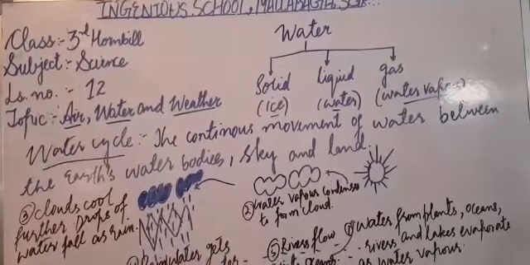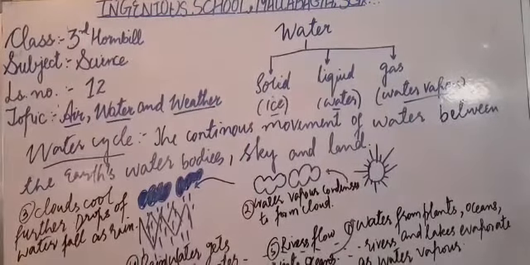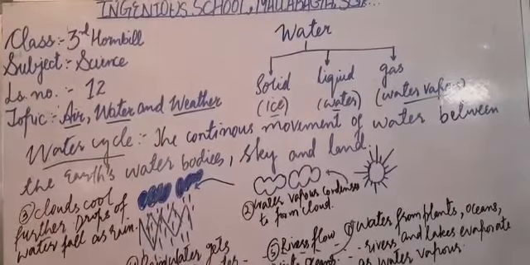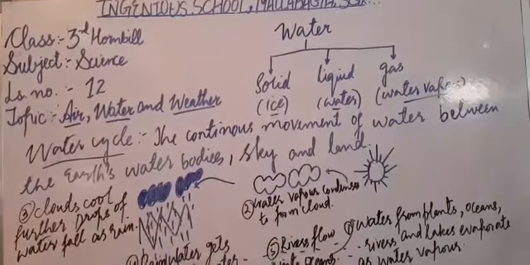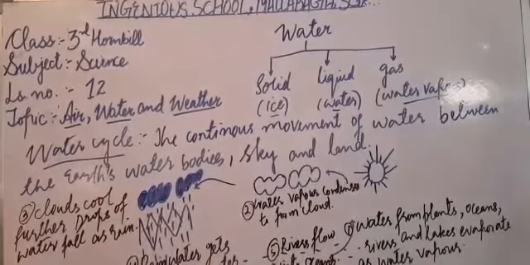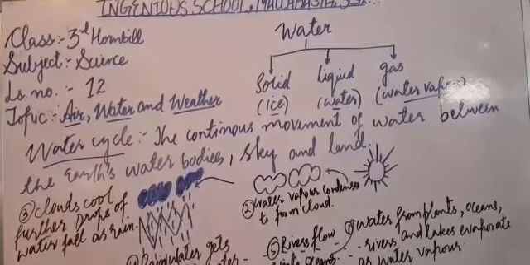We should not pollute the water bodies. We should take care of these water bodies, as only a limited percentage of water available to us is fresh. And before consuming the water, we should boil the water. We should filter it, because most of the water that comes to our homes is not pure. It needs to be boiled and filtered. Then we should consume the water. So this was all about the water.